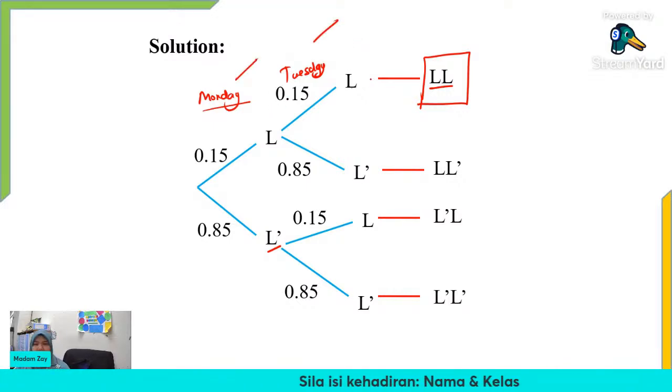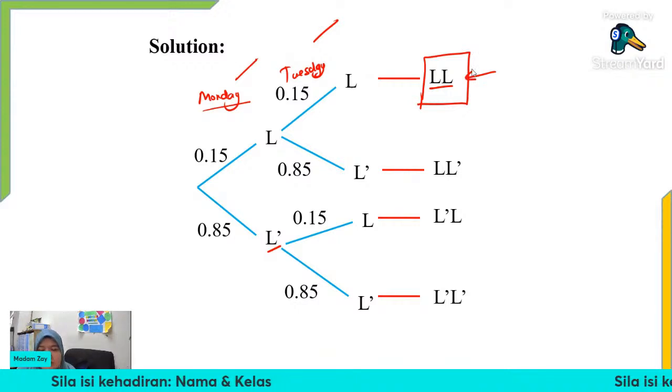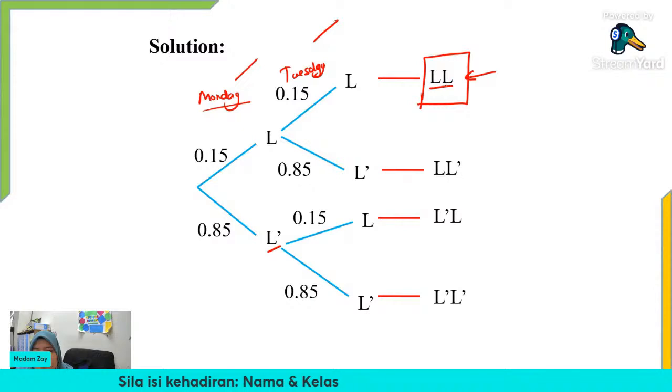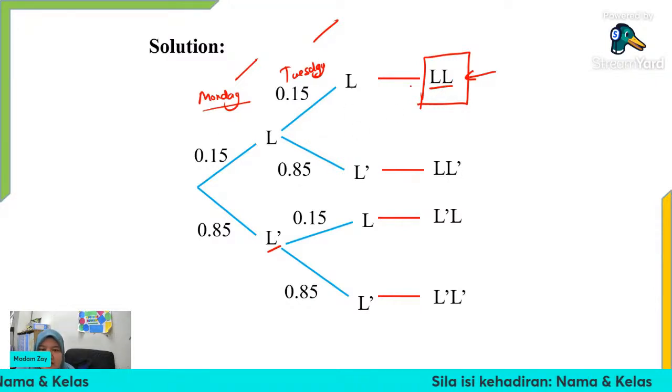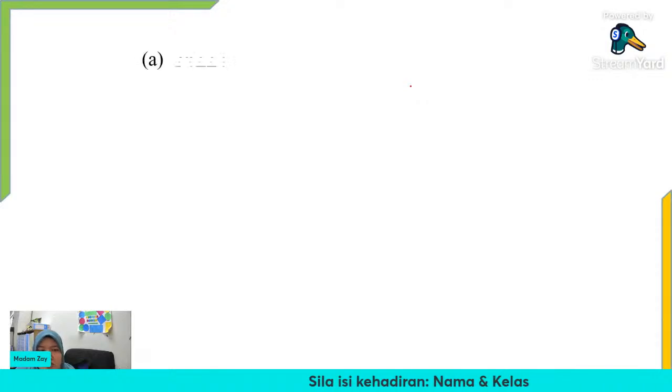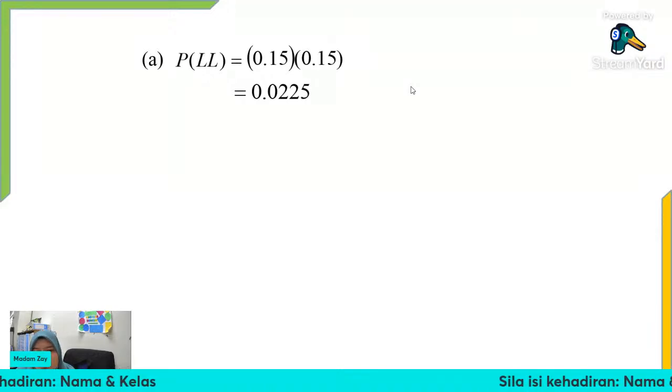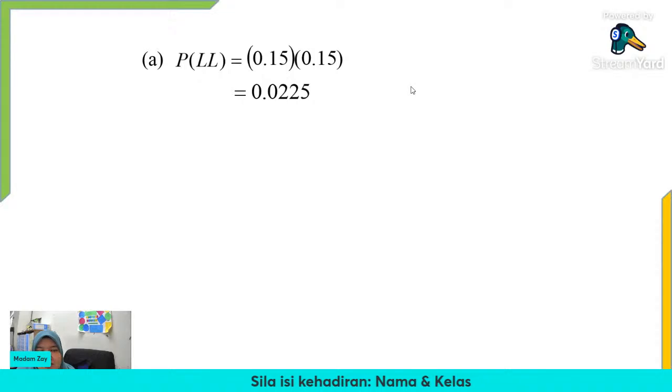Okay, this is a sequence, right? So we need to find the probability of late. What do we need to do to get this probability? Okay, 0.15 multiplied by 0.15. Good. Thank you. So the probability of late is 0.15 multiplied by 0.15, which is equal to 0.0225.